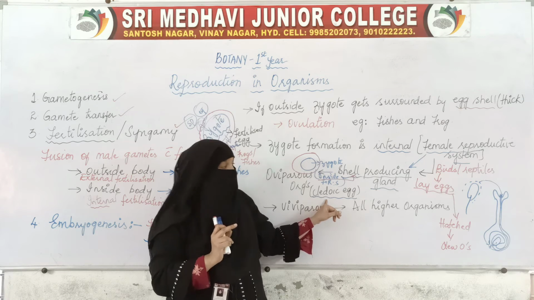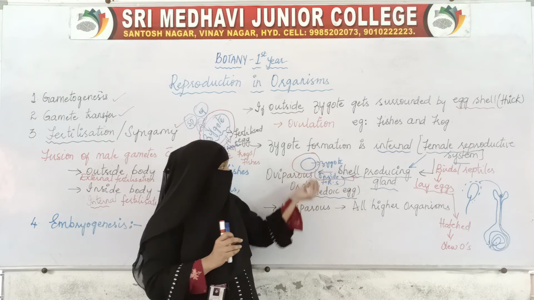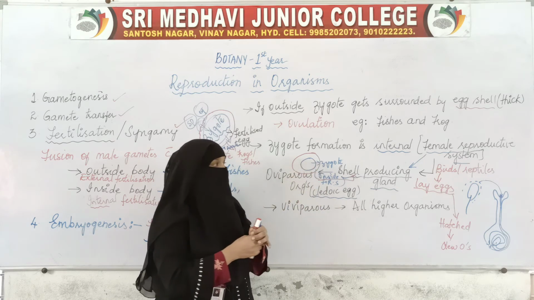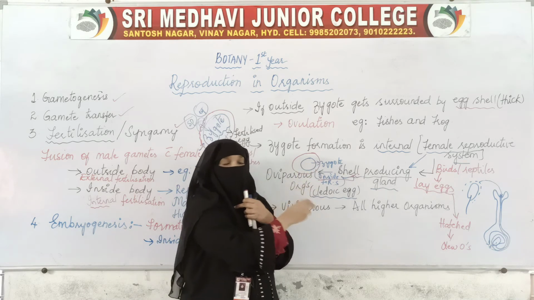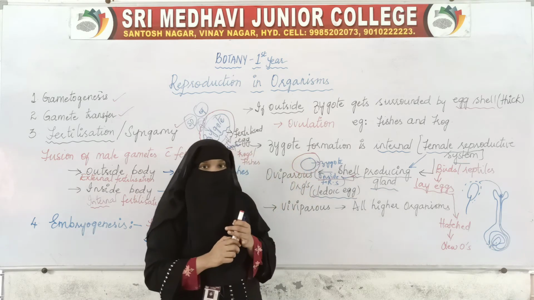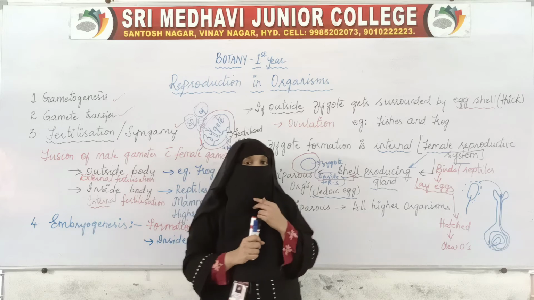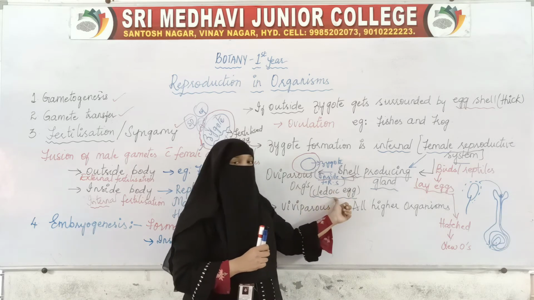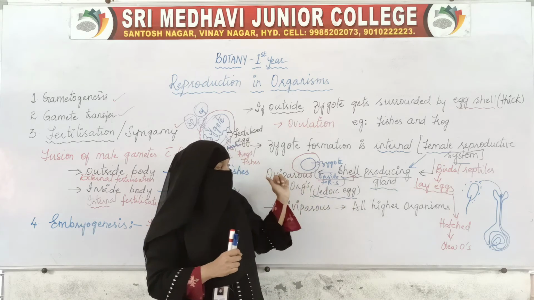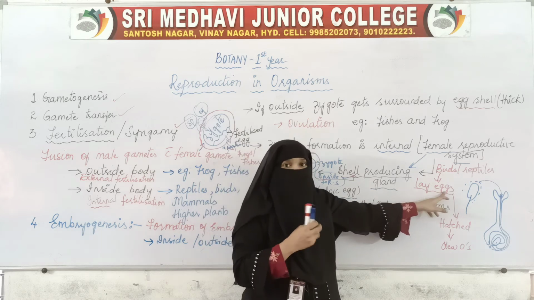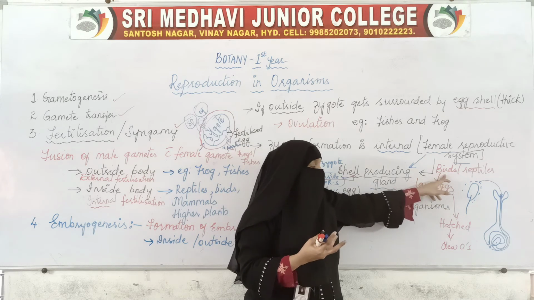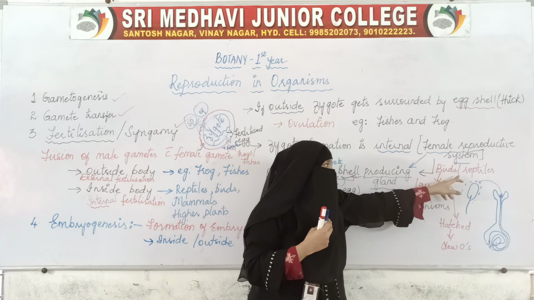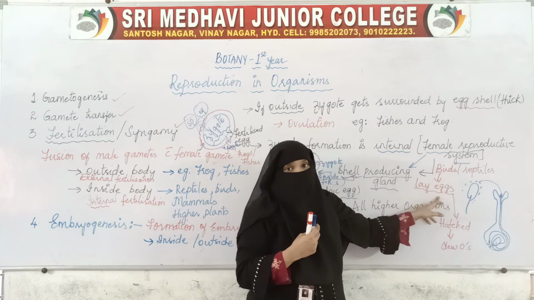They don't need to eat. They don't need nourishment, because whatever nourishment is required is already there inside the eggs. So such eggs which are self-sufficient are called cleidoic eggs. The female bird or the female reptile lays the eggs.